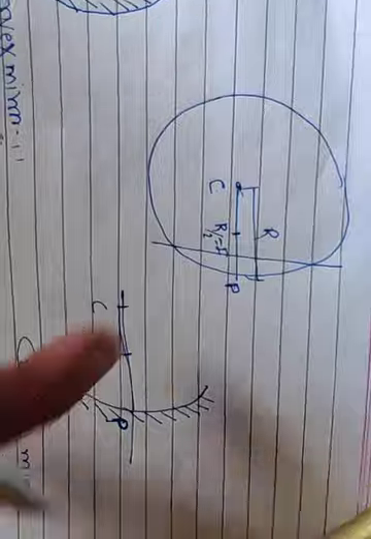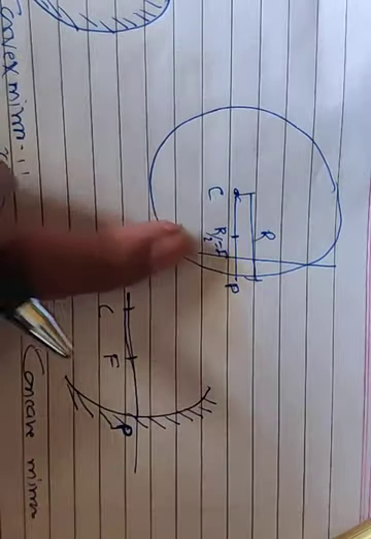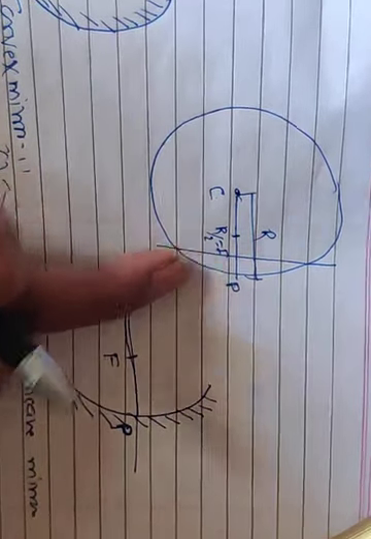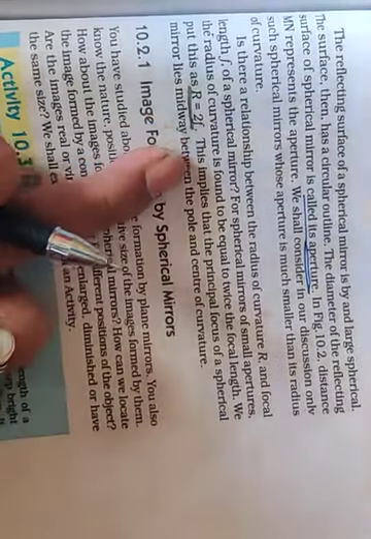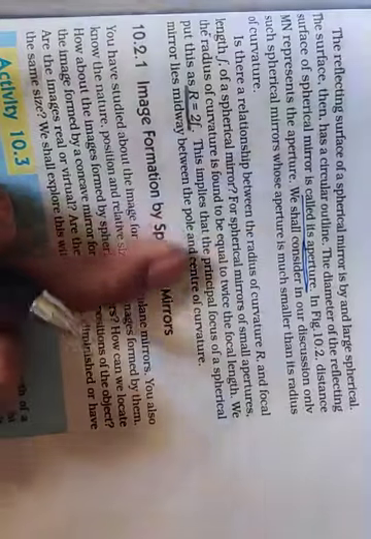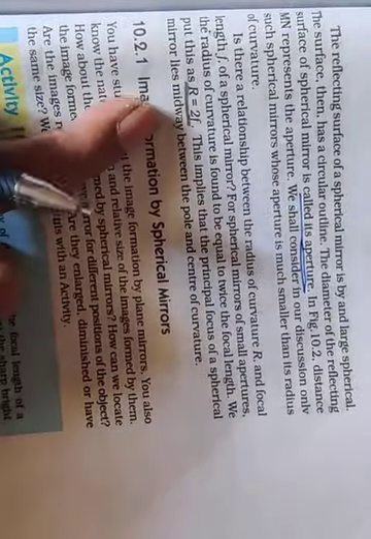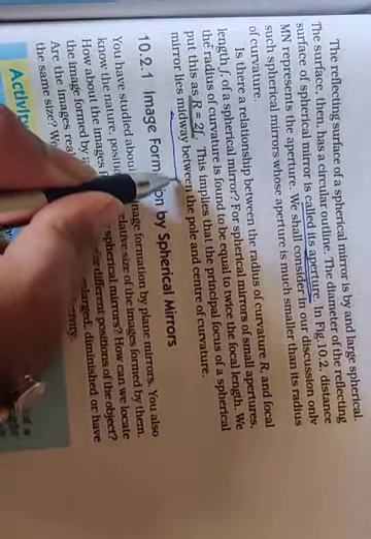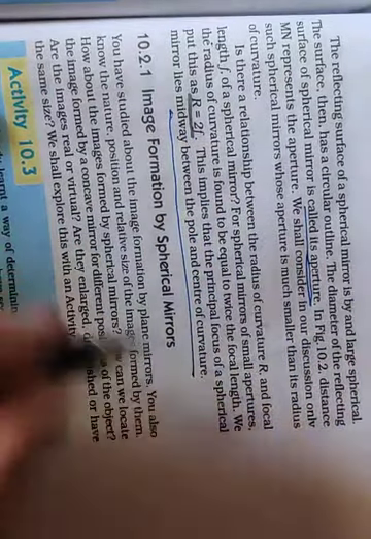As I have already told you, R by 2 is equal to f. So R is equal to 2f. This implies the principal focus of the spherical mirror lies midway between the pole and the center of curvature.